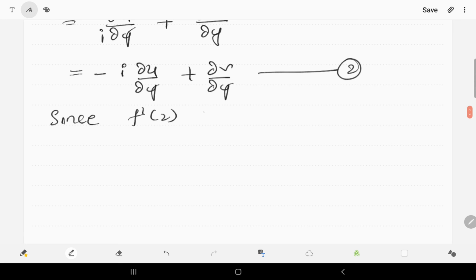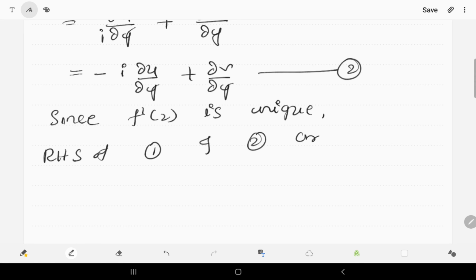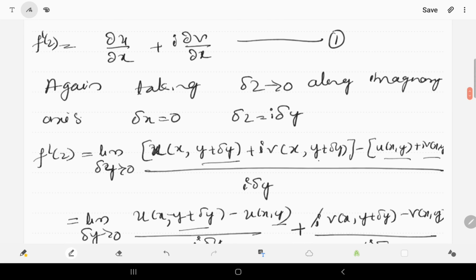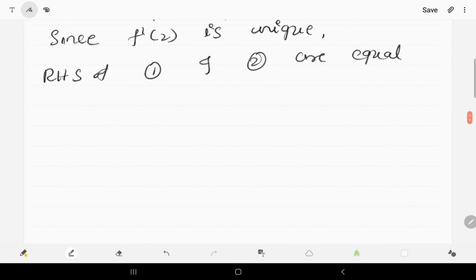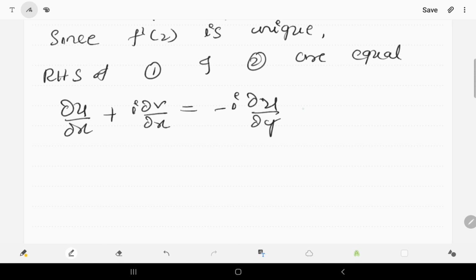Since f dash z is unique, the RHS of 1 and 2 are equal. So equating these, we get dou u by dou x plus i into dou v by dou x is equal to minus i into dou u by dou y plus dou v by dou y.